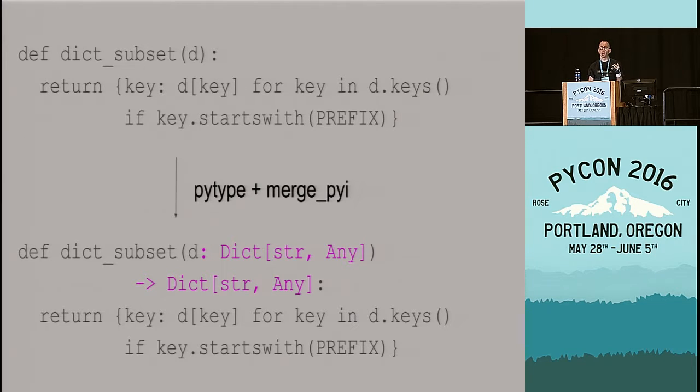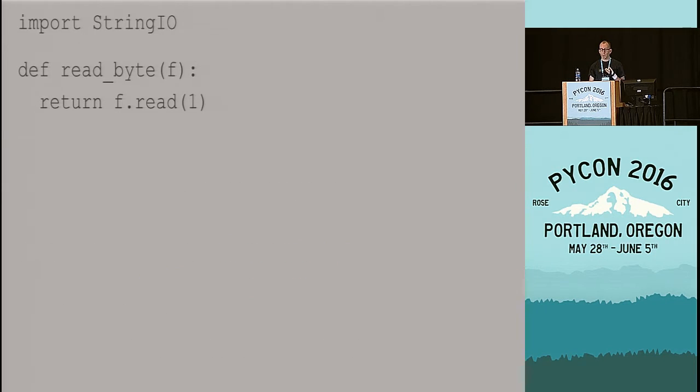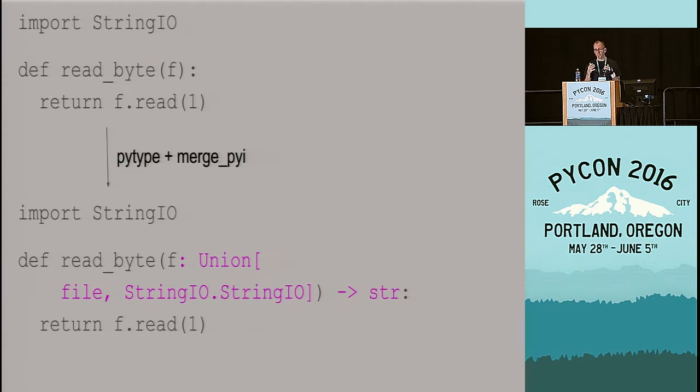Sometimes what you get as the result of type inference depends on what kind of modules you include. So here I have a function that has one parameter, f, and we call read on that one parameter. Now there's only one built-in type that has a read method, and that's file. So normally we would assume that read byte takes a file parameter. However, this module also imports string IO, and string IO also has a type that has a read method. So we can derive that this function takes either a file or a string IO to string IO.